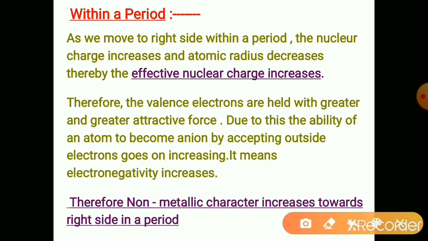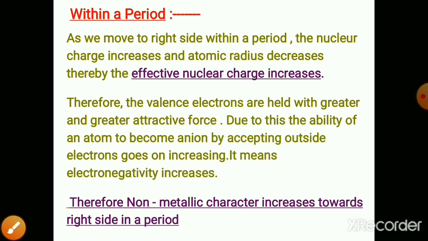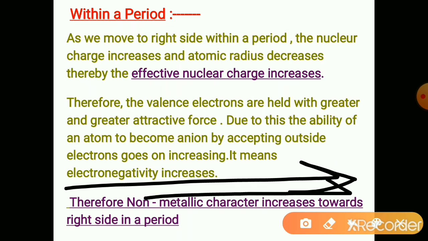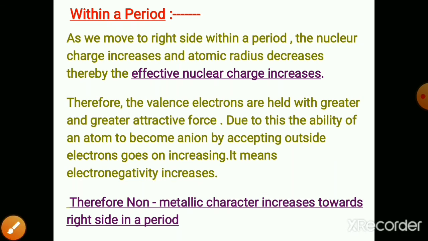And this electronegativity is called the non-metallic character, as non-metals are electronegative. So electronegativity is increasing to the right side within a period. Non-metallic character increases within a period towards the right-hand side.